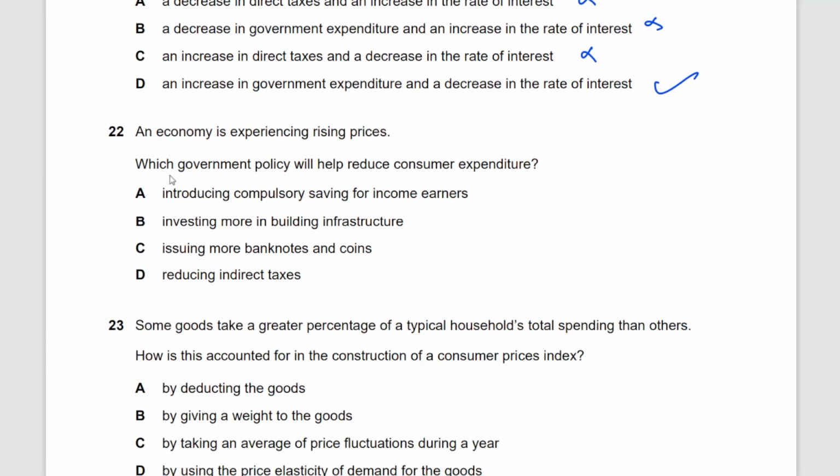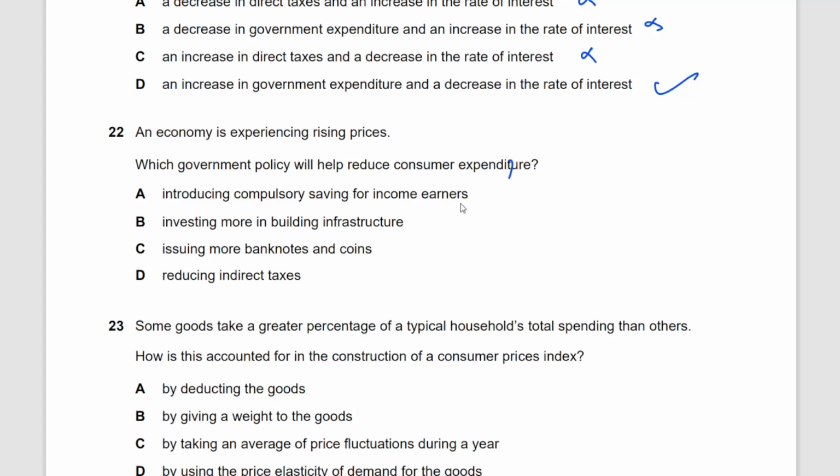An economy is experiencing rising prices. That is also inflation. That's also called inflation. Which government policy will help reduce consumer expenditure? A, introducing compulsory saving for income earners. Let's look at other options as well. B, investing more in building infrastructure. C, issuing more banknotes and coins.